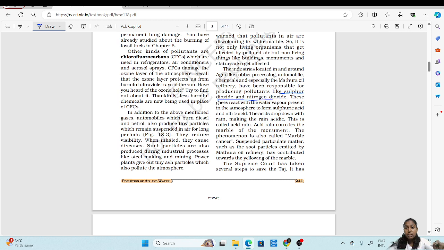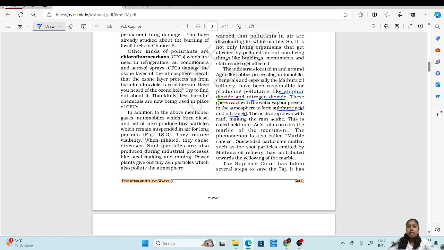These gases react with the water vapor. Now you all know that from the rivers and so on, because of heat, the water evaporates in the form of vapor. These gases bind with those water vapors in the atmosphere and form acids: sulfuric acid, which is formed by sulfur dioxide when it combines with water, and nitric acid when nitrogen dioxide combines with water.